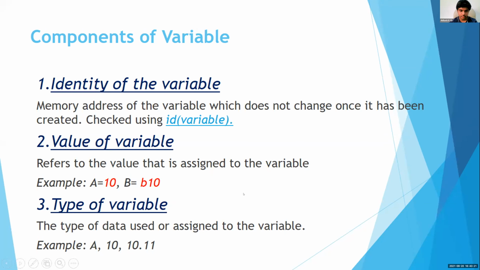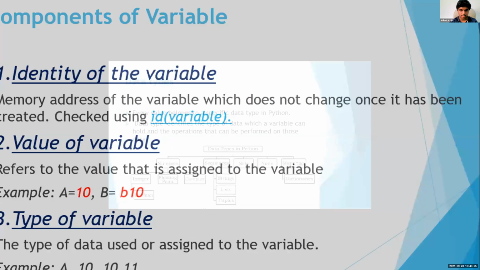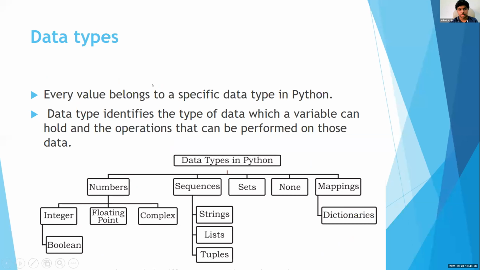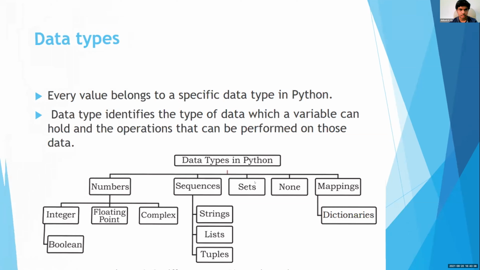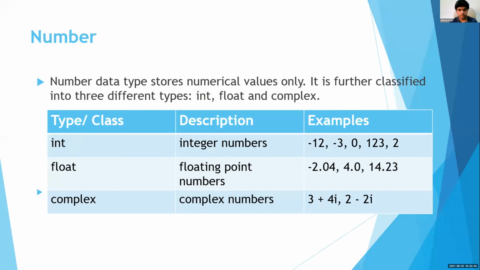So there are different types of data which can be used to assign to a variable, and we're going to see further about that now, which is the data types. This is a flowchart of all the different data types. I'm not covering all of these. Mostly I'm covering the numbers and sequences. So let's see that.